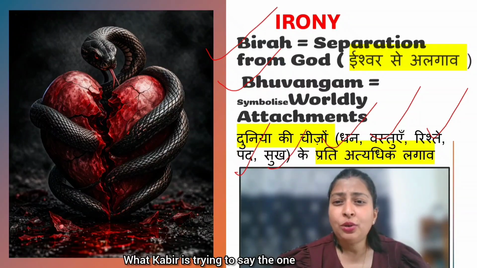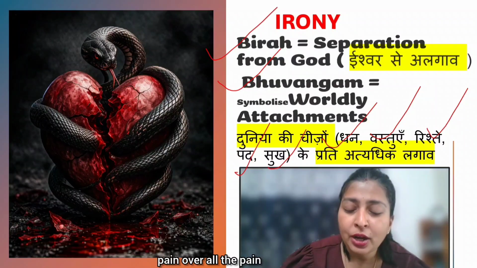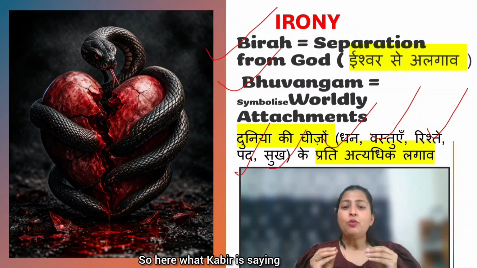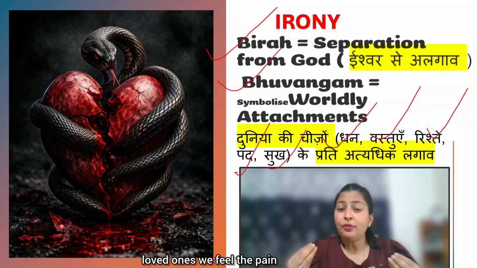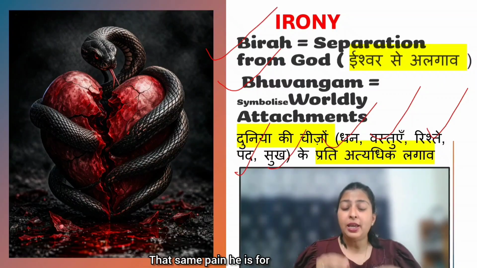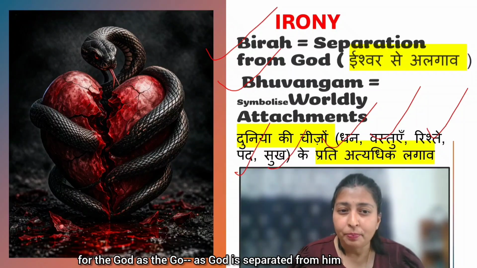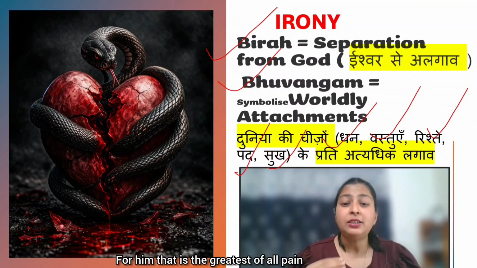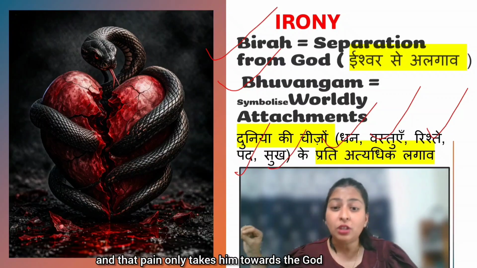What Kabir is trying to say, the one who is separated from God has the greatest pain of all the pain. So here Kabir is saying that if we are getting separated from our loved ones, we feel the pain. That same pain he feels for God, as God is separated from him. For him, that is the greatest of all pain, and that pain only takes him towards God.